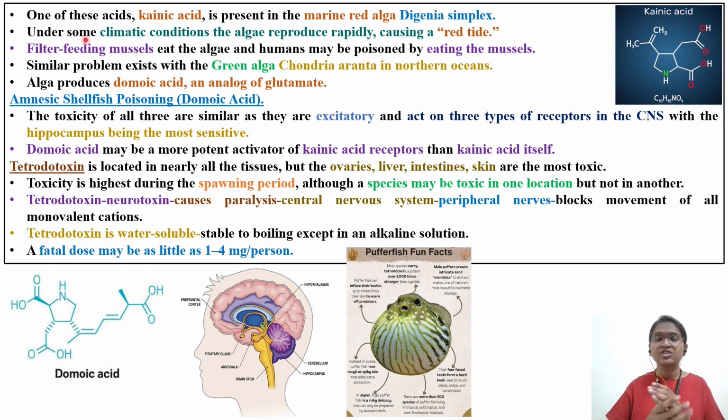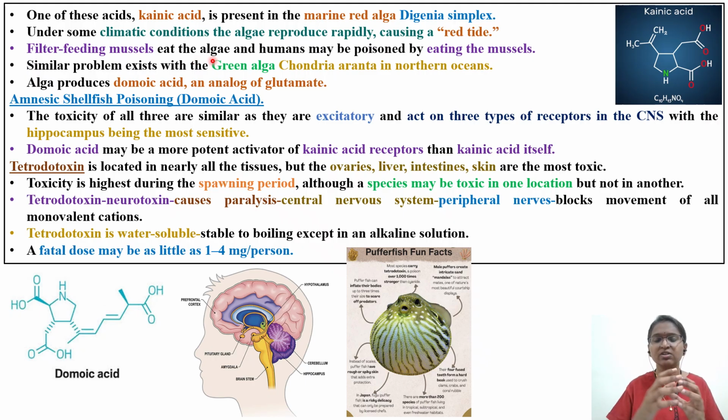Under certain specific climatic conditions, excessive multiplication of this red algae takes place. As a result, the entire sea appears to be red. The algae reproduce rapidly, causing a red tide. Filter feeding mussels eat the algae. So mussels, scallops, small fishes will be there, no?